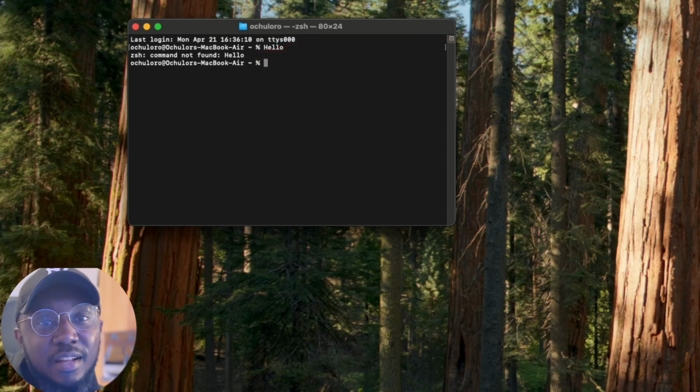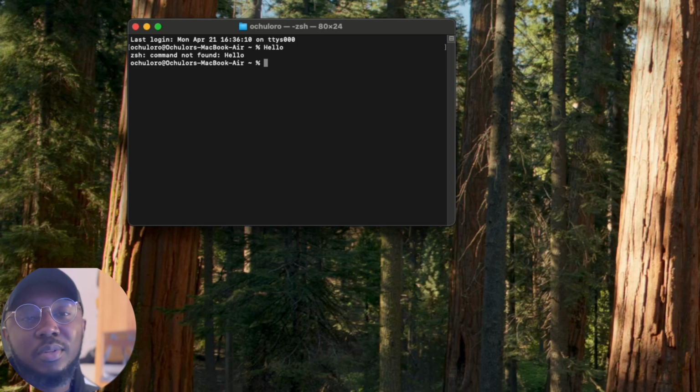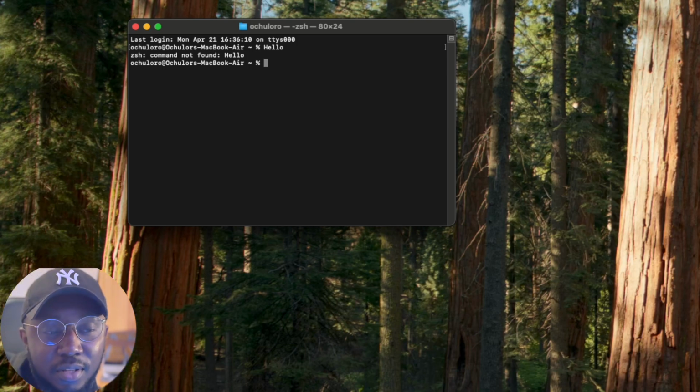The first lesson is that not all commands are acceptable. Some of them are just not understandable by the command line. So what do we do? If we really want to interact with the command line, we need to give it commands it can understand, interpret, analyze, and then produce an output. There are tons and tons of commands.